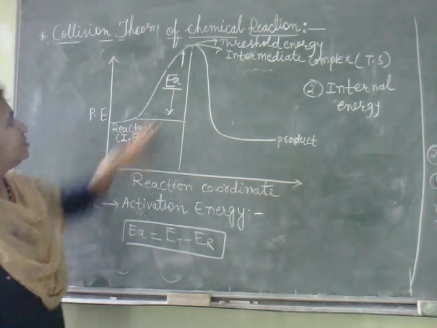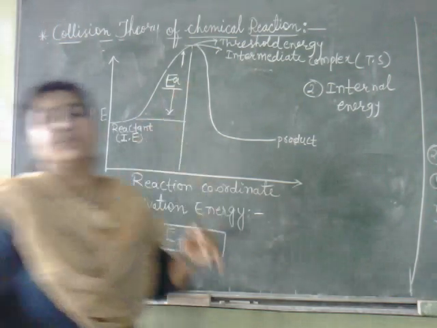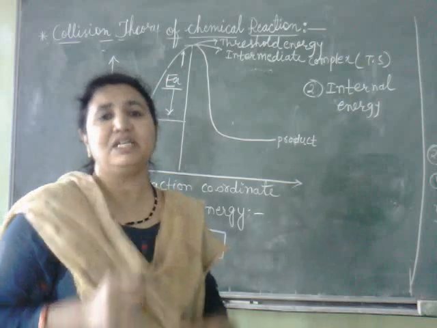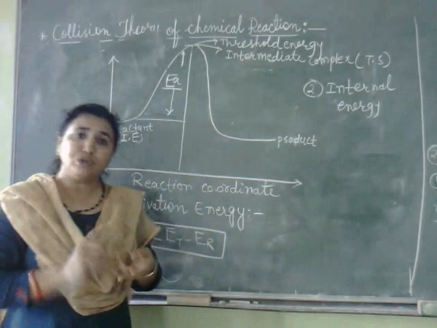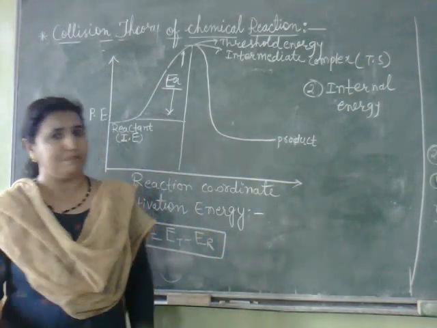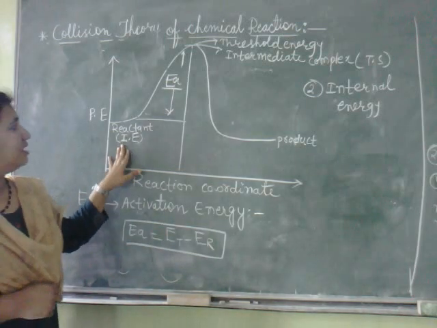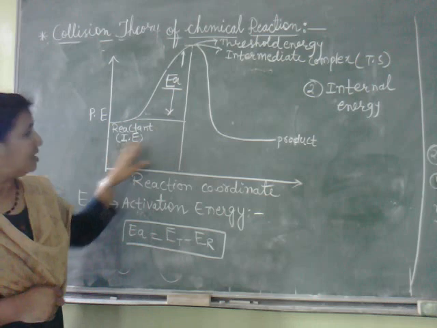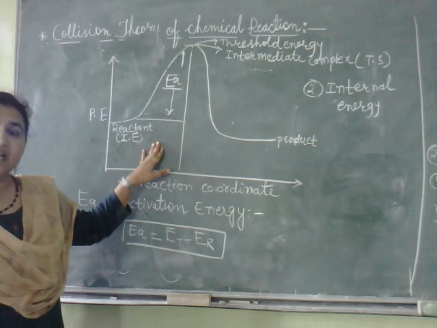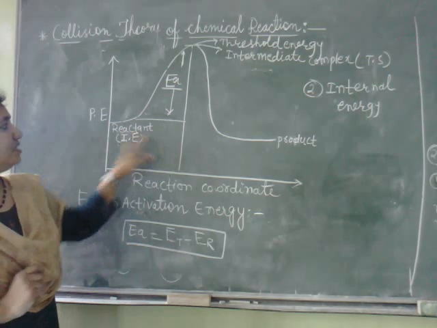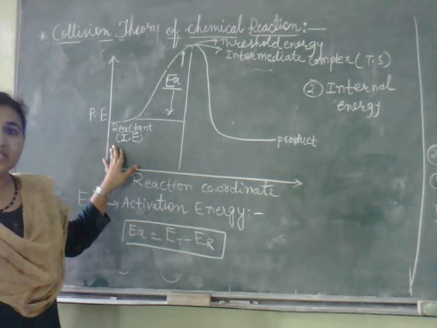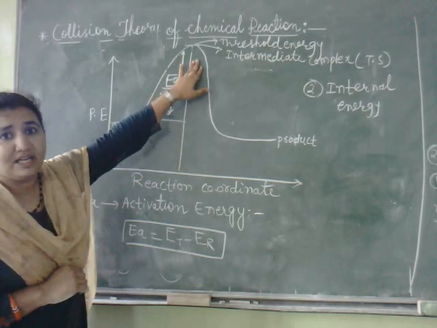Understood? Threshold energy means the minimum energy that the reactant molecule should possess to form the product. Normal energy means the energy of the reactant molecule at standard temperature and pressure. This internal energy is always less than the threshold energy.